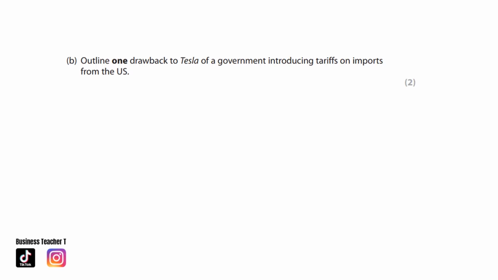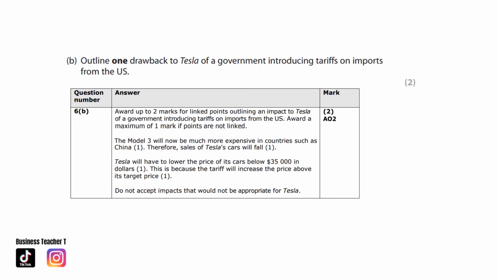You may have put, the Model 3 will now be much more expensive in countries such as China. Therefore, sales of Tesla cars will fall. Or, Tesla will have to lower the price of its cars below $35,000. This is because the tariff will increase the price above its target price.